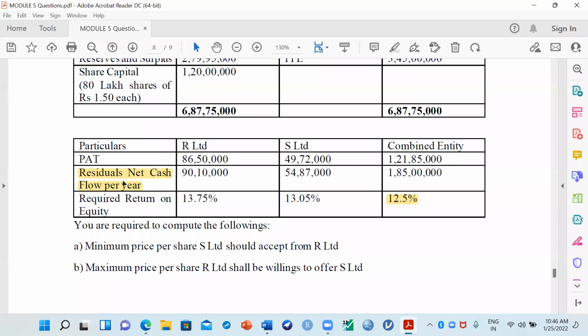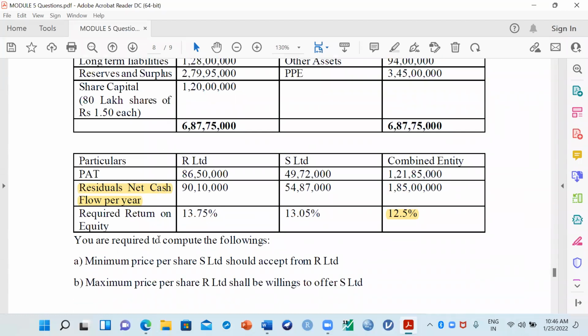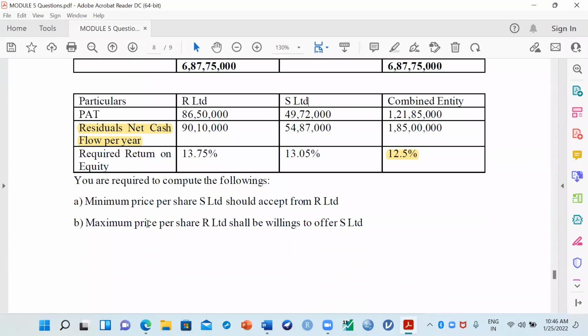So based on this, we can calculate the value of each individual entity. If cash flows are given per year and required rate of return is given, we can calculate the value of the business of R Limited, S Limited also, and the value of the combined entity, right?